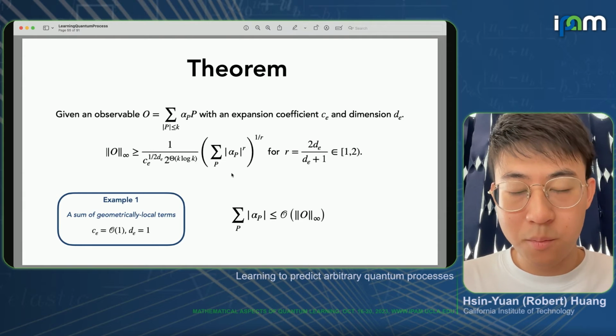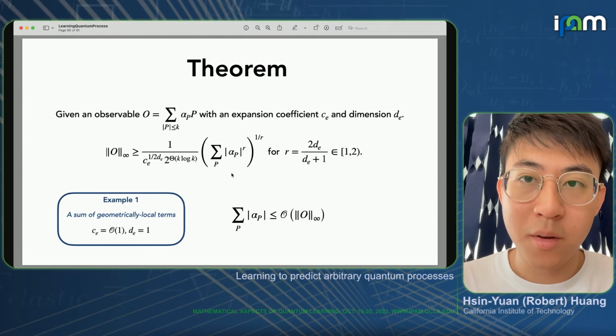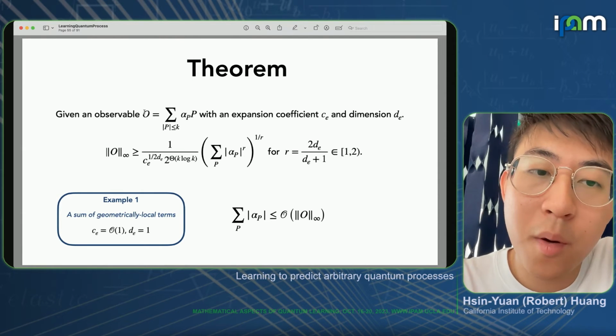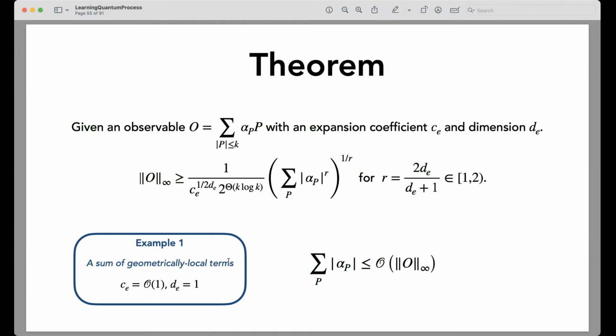So now again, to better understand what this theorem entails, let's look at some examples. So say the observable O is just a sum of geometrically local terms. Then in this case, the expansion coefficient is a constant and the dimension is just 1. So now by plugging into this theorem, what we see is that the 1 norm, that is just the sum of the absolute values of these alpha p coefficients, will be upper bounded by the spectral norm of O.